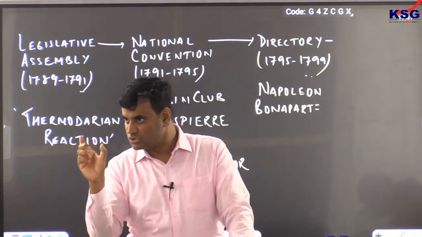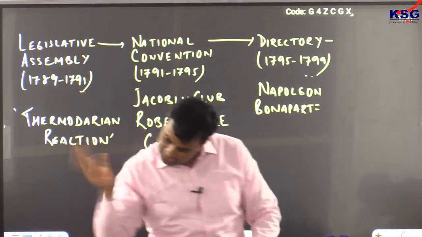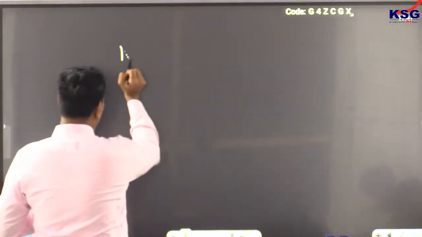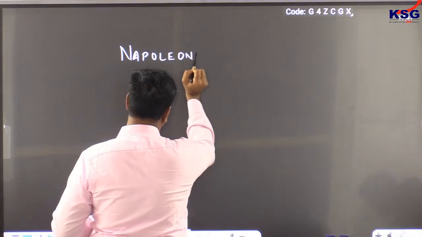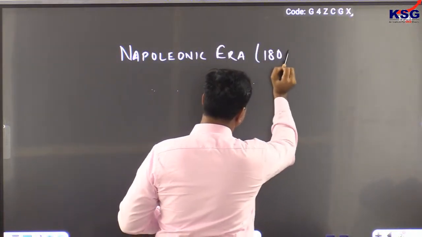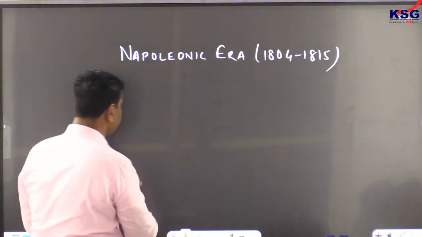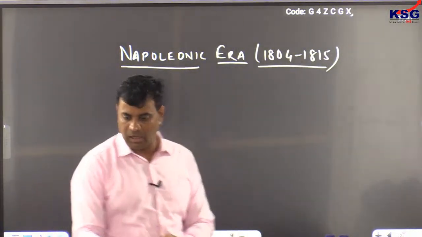Now we'll come to the next major topic, that is the Napoleonic era. Write the separate heading as Napoleonic era, from 1804 till 1815. Napoleonic era.